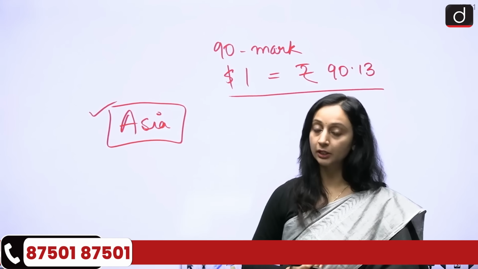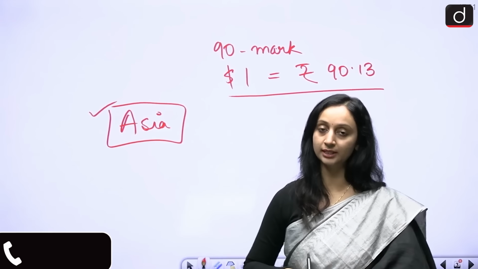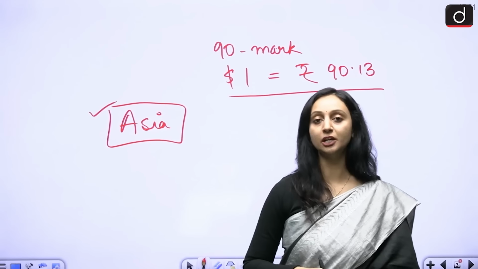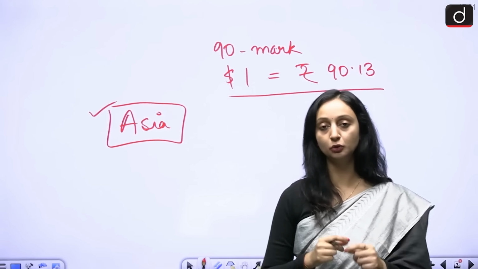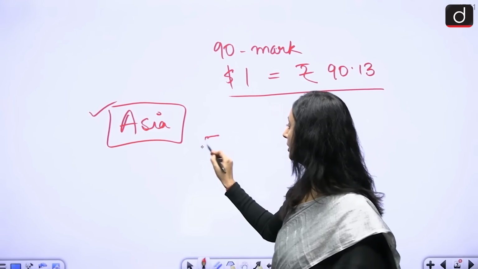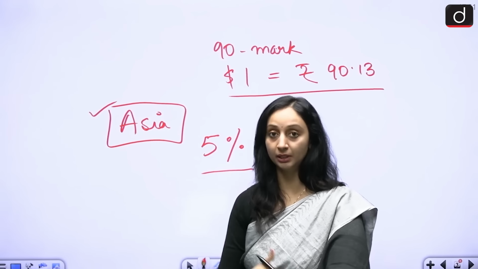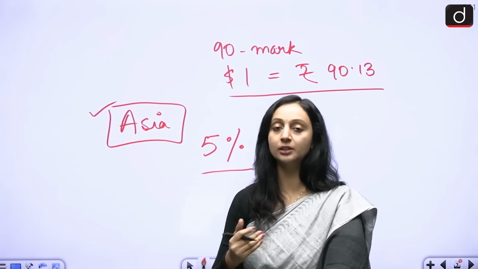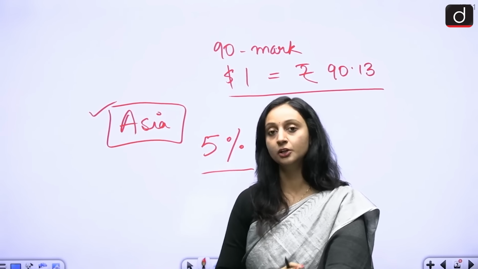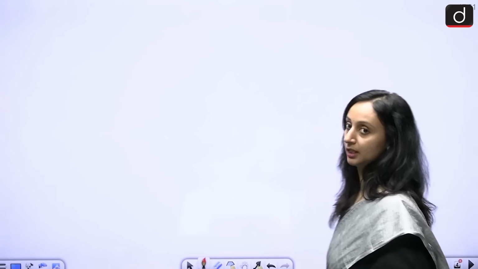And now this is definitely not a good sign for our economy, and there are several factors that have led to this depreciation. And this depreciation also did not happen overnight. So throughout the year, depreciation was happening. We saw a 5% depreciation in our currency in the complete year, and now this has hit its record low. So we are going to analyze the reasons behind this depreciation.